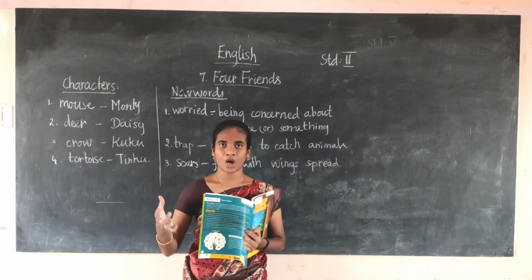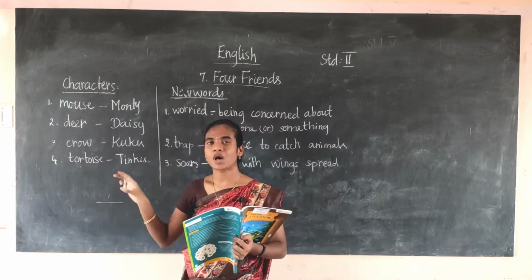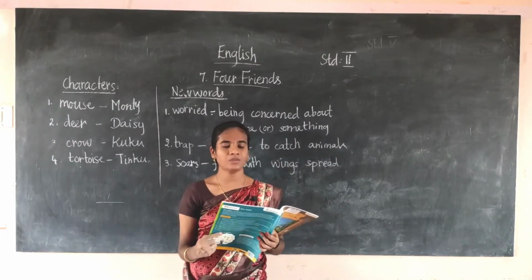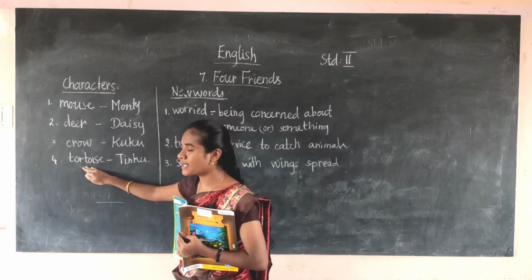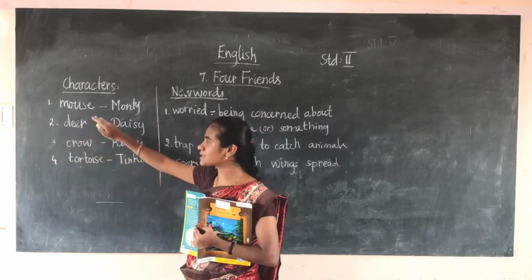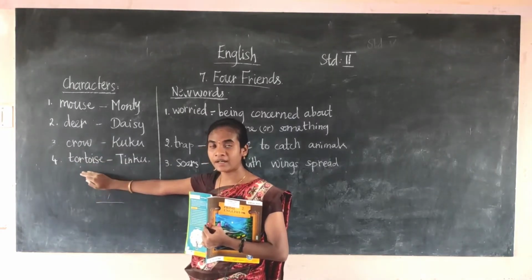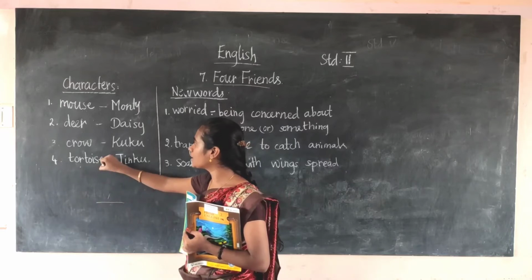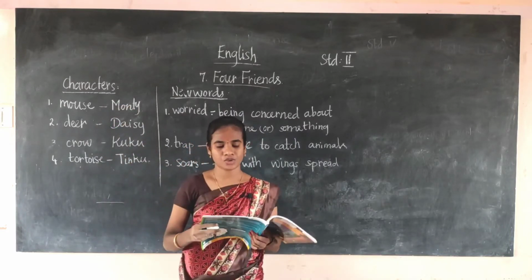Now the tortoise and the mouse, Moti and Tinku, hide behind the bushes. In the hunter's bag only the tortoise was there. The mouse came and cut the hunter's bag, so the tortoise was saved by the mouse.